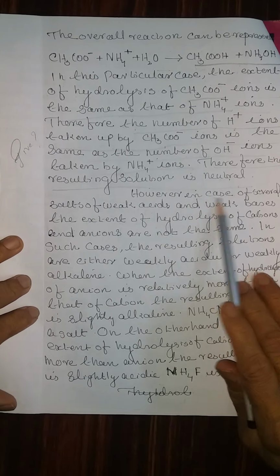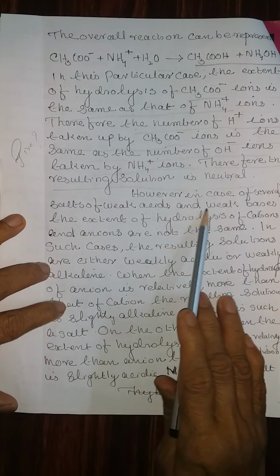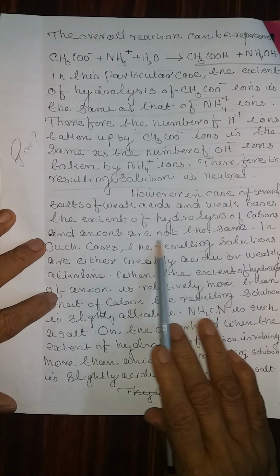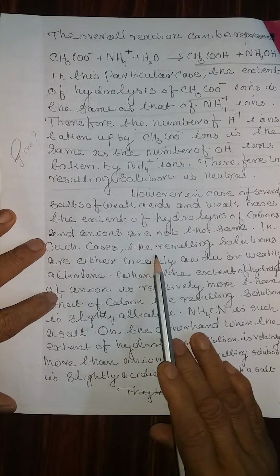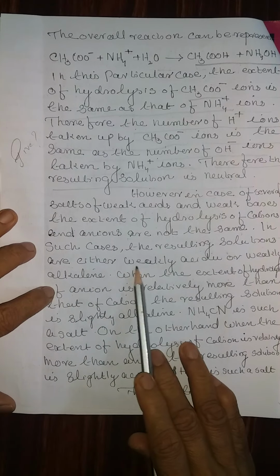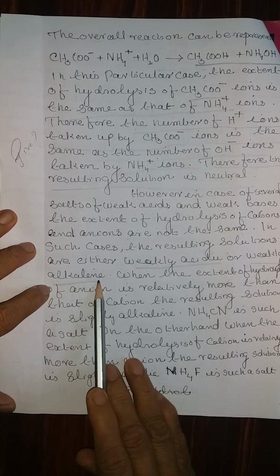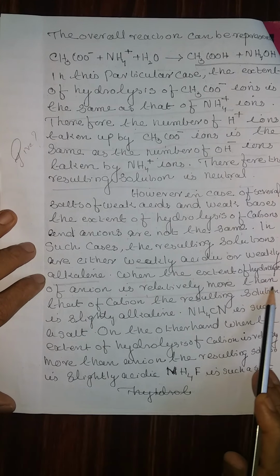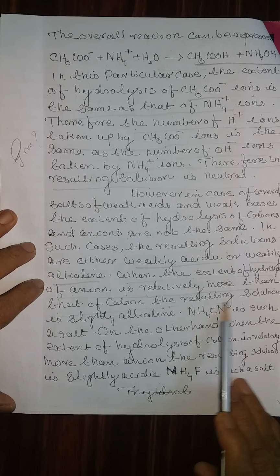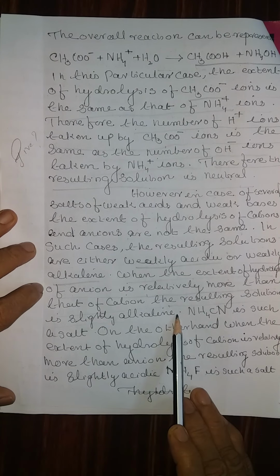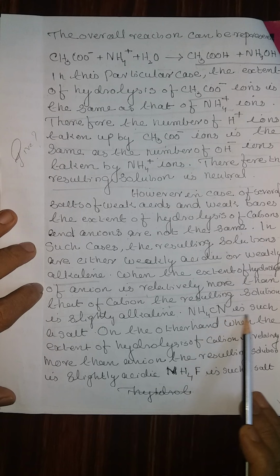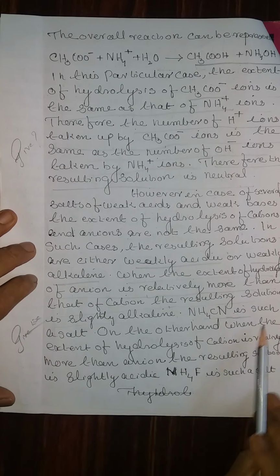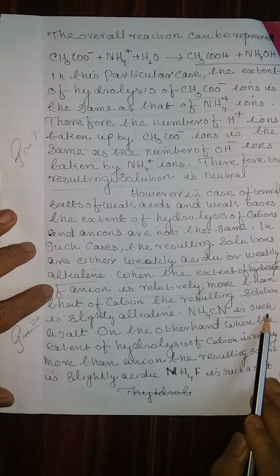However, in the case of several salts of weak acids and weak bases, the extent of hydrolysis of cations and anions is not the same. In such cases, the resulting solution is either weakly acidic or weakly alkaline. When the extent of hydrolysis of the anion is relatively more than that of the cation, the resulting solution is slightly alkaline. Ammonium cyanide is such an example.